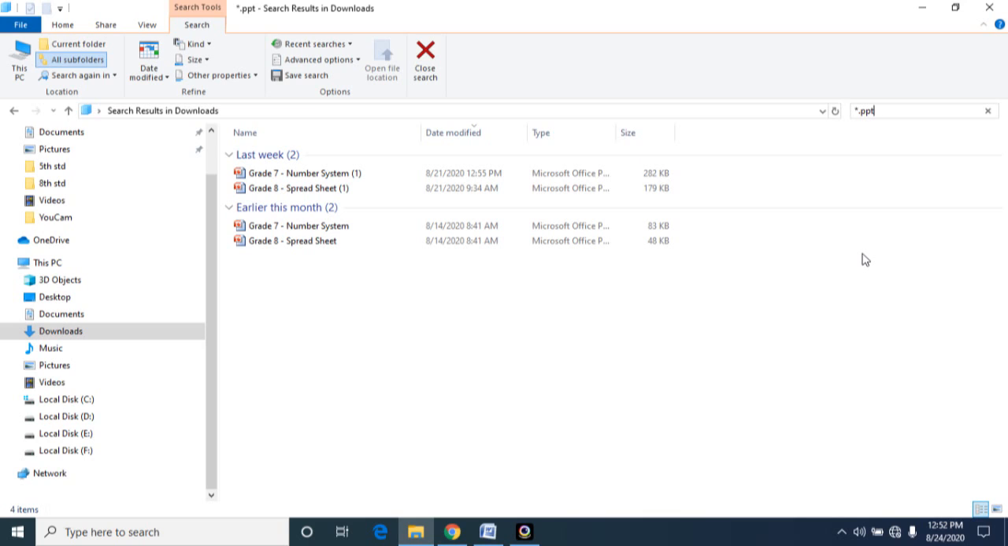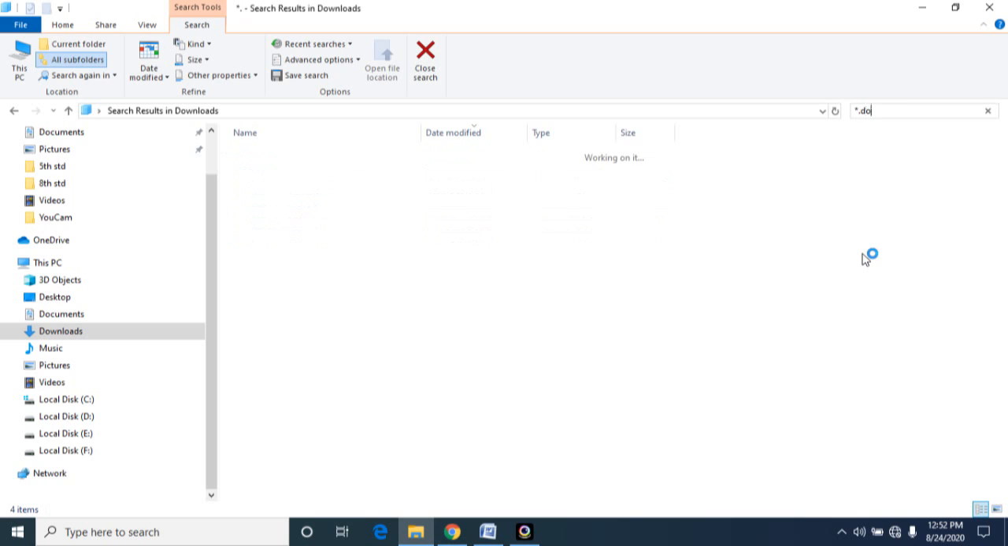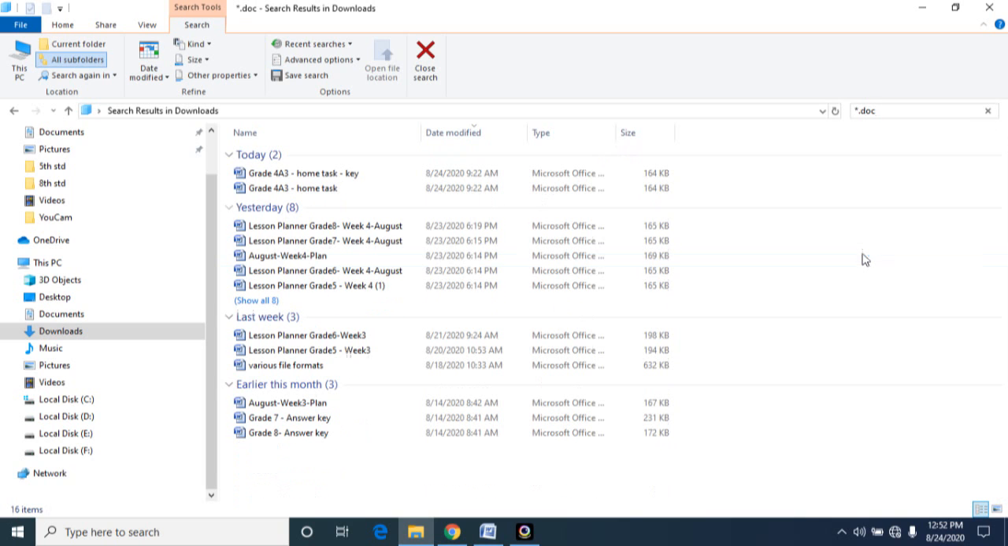So in the name place, you don't even know one letter. That's why you simply give star, to retrieve all files that have the format PPT. Similarly, star dot doc. Now it will retrieve all the files which have doc, and from these documents you can search.